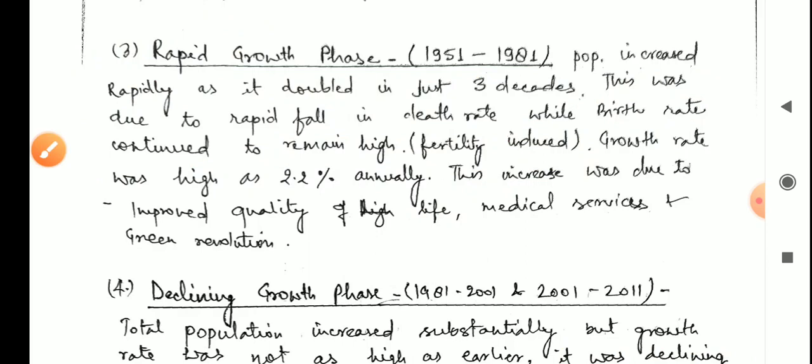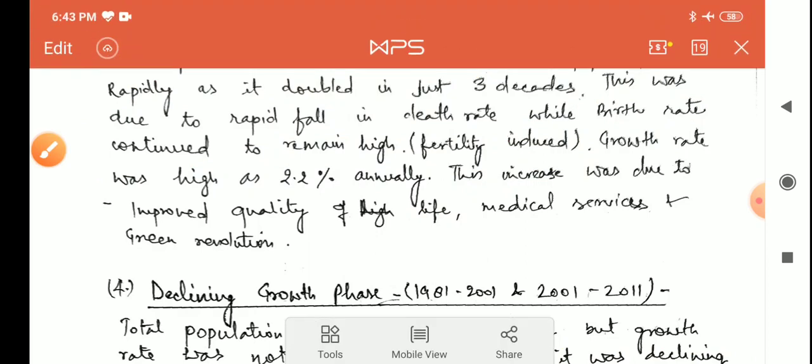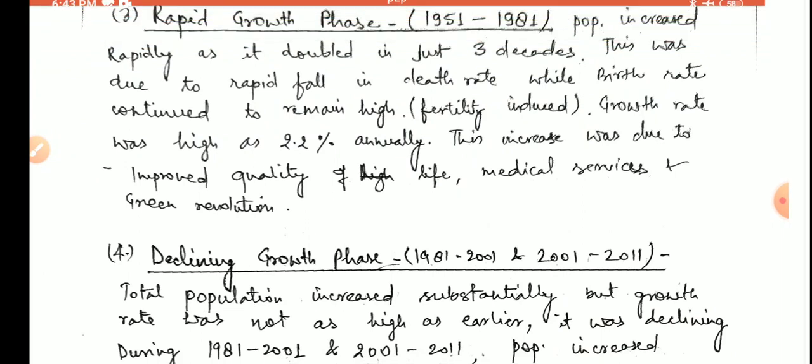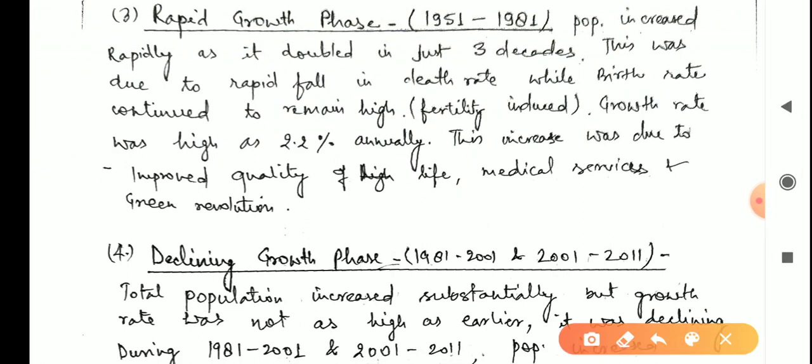Now growth rate was as high as 2.2% annually. It means it was a very high growth rate. Actually we are now seeing this growth rate in African countries at present, which India had in the 1950s, 60s and 70s. So this was 2.2% annually. It is considered a very high growth rate. This increase was due to improved quality of life, medical services and green revolution.